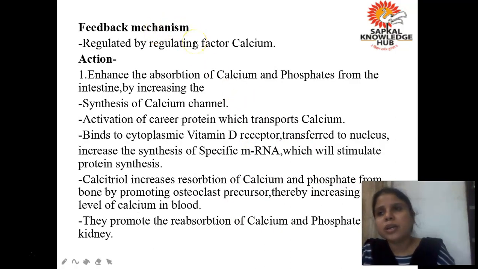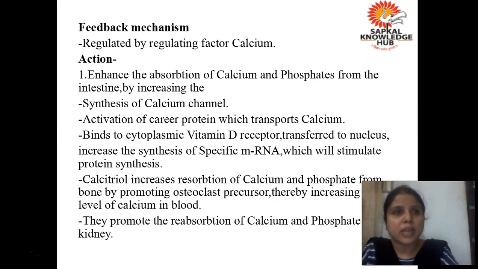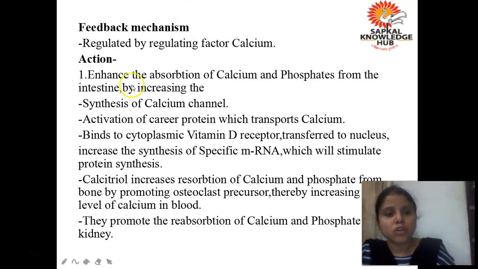Okay, how is it regulated? Again the same thing, the level of calcium. So whether it is your parathormone, calcitonin, or vitamin D, their secretion is increased or inhibited on the basis of the level of calcium in our blood. Okay, so what is their pharmacological action? They enhance the absorption of calcium and phosphate from the intestine. Vitamin D's active form is calcitriol. इसका function क्या है? It increases the absorption of calcium from the intestine. How does it increase the absorption of calcium from the intestine?